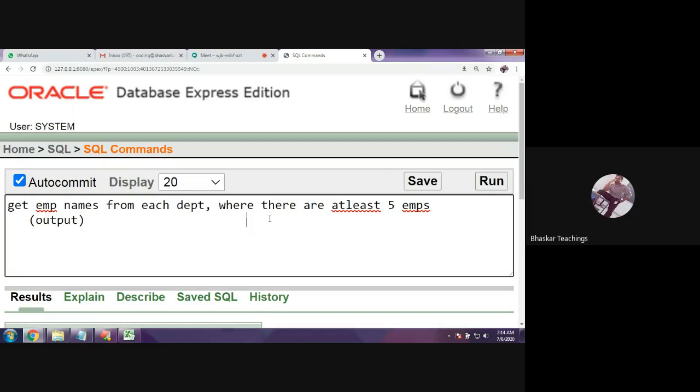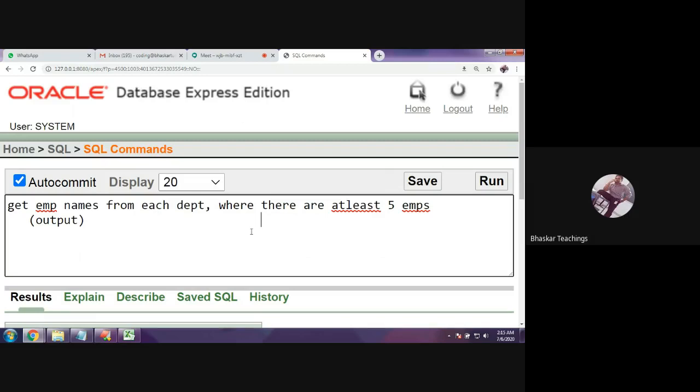We need to check which department has at least 5 employees, more than 4 employees, and display the names of the employees from only that department. Suppose you have 4 employees from service desk, 6 from the developer department, and 7 from testing. Then this would display the names of the employees who belong to testing and developer only, because service desk has fewer than 5 employees.